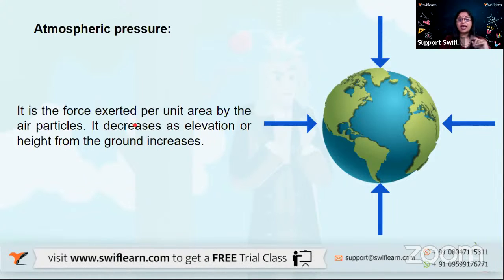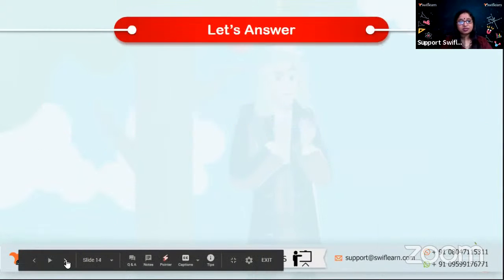We have to understand that as we go higher, this atmospheric pressure decreases. That is, it decreases with elevation, or as the height from the ground increases. Why is that so? Because ultimately this distance is going to reduce. So as we are going higher and higher, the value of H decreases, so atmospheric pressure will also decrease. All right. That's an interesting concept.